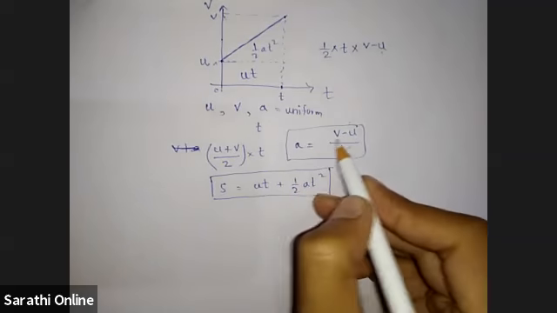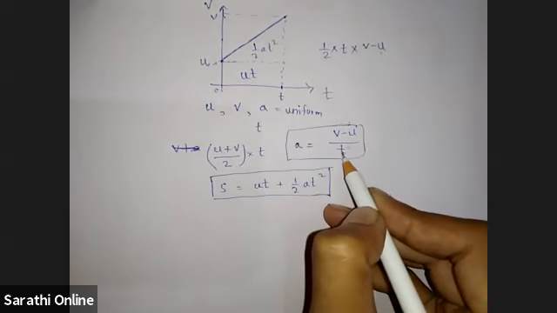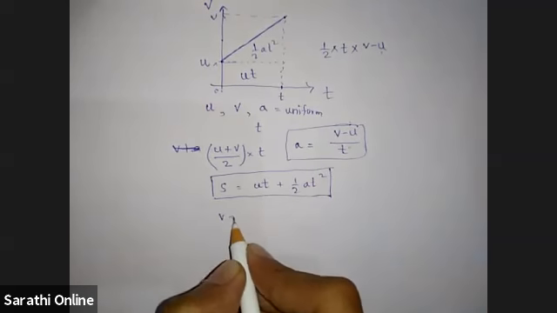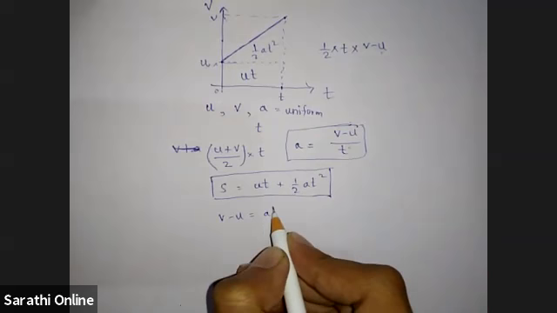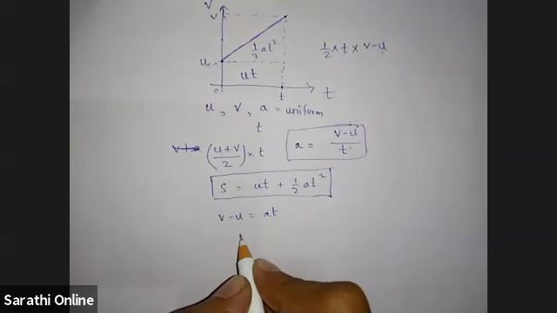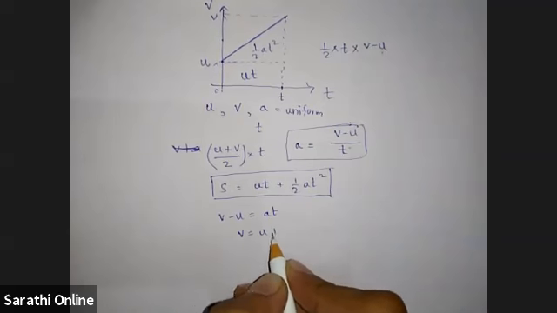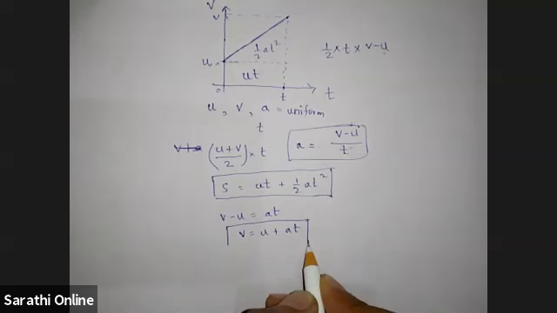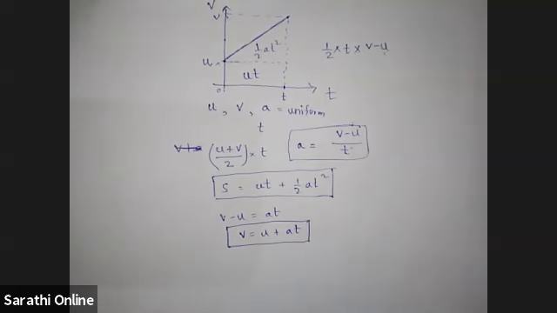And from this equation, if you write t as v minus u by a, then v minus u equals at. So this you can write v is equal to u plus at. So this is another Newton's kinematical equation.